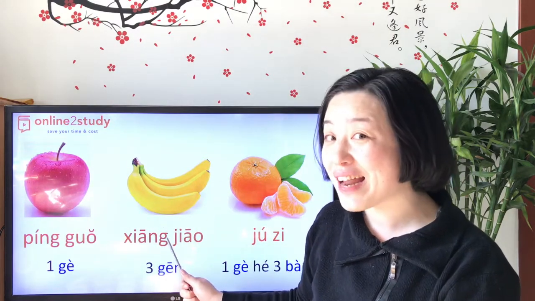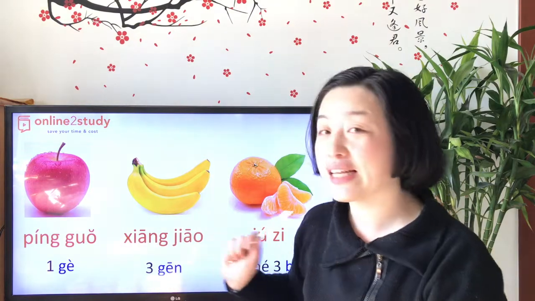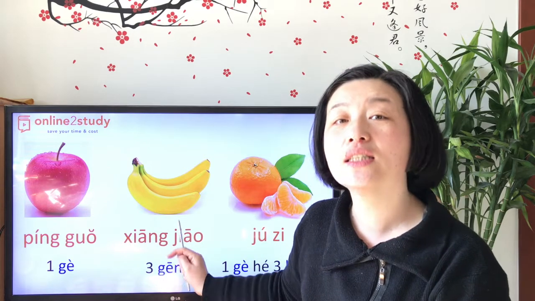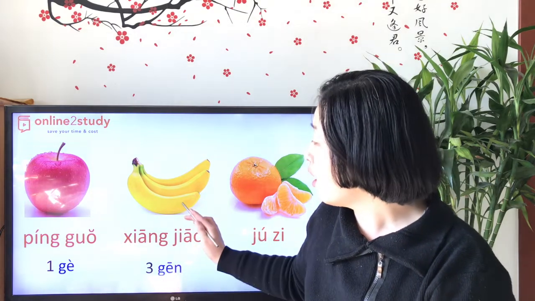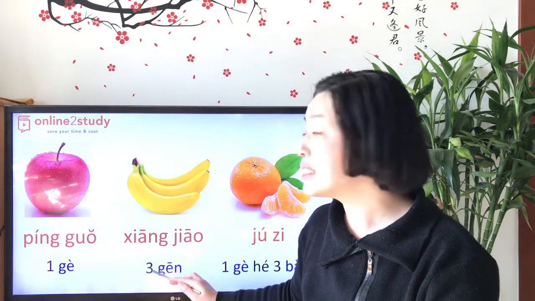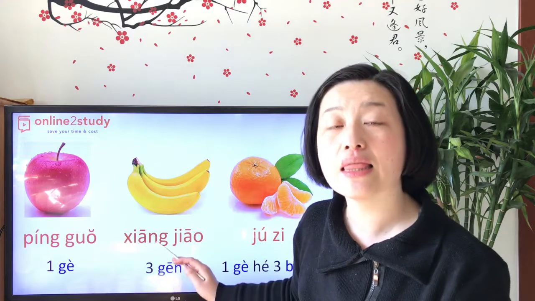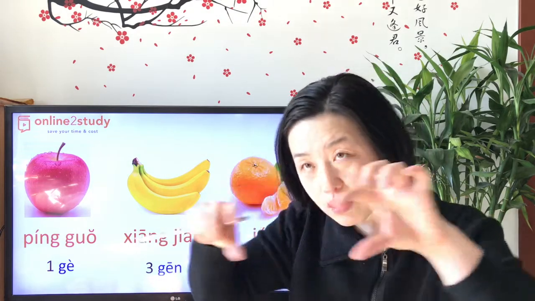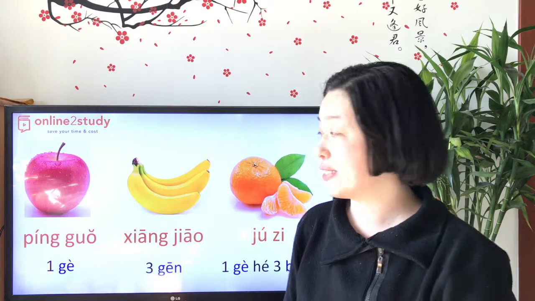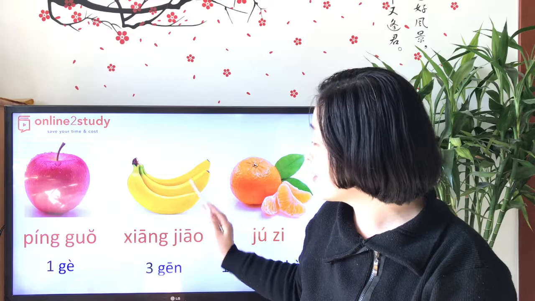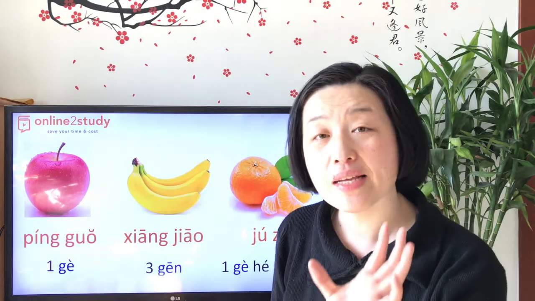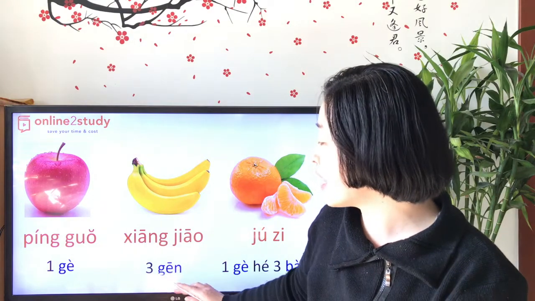This one, banana, right? Yes, it is. So how to say it in Chinese? 香蕉. 香蕉. Yes. 1, 2, 3. Wow, 3 bananas. Yes. 3根. It means 1. Yes. 3根香蕉. 1, 2, 3. 3根香蕉. Very good.